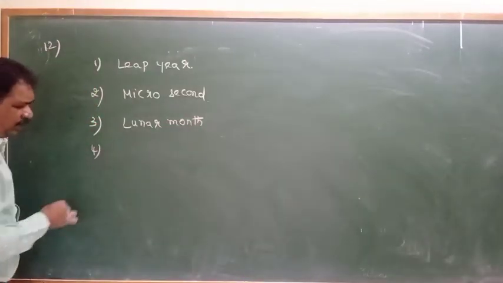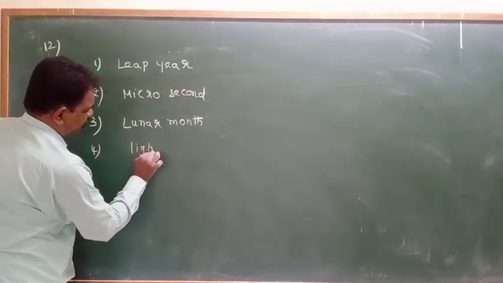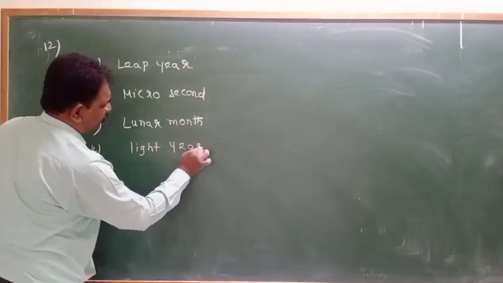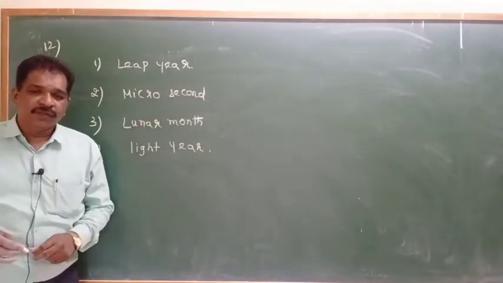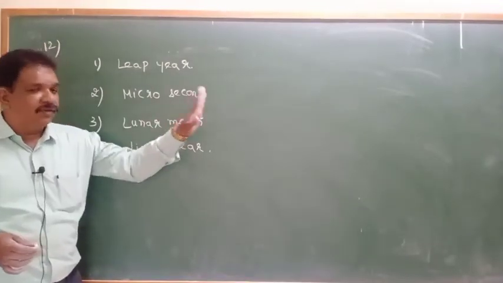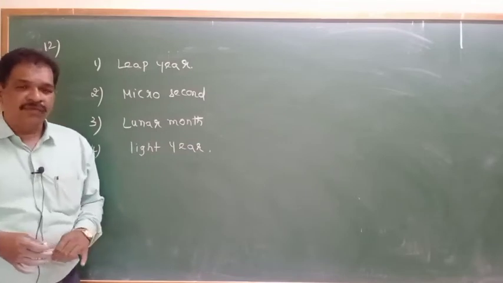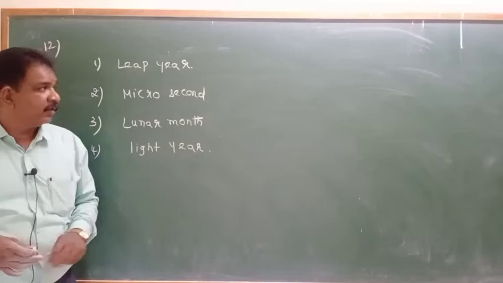Fourth one will be light year. Okay, 4 options they gave. They are asking, one is not the unit of time. What is that? You pick the correct one. Like that they are saying.